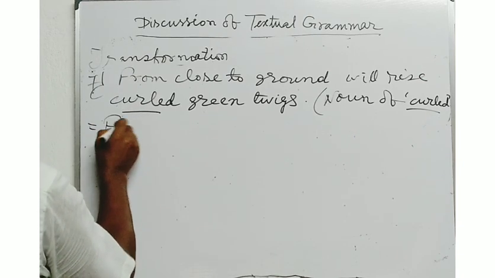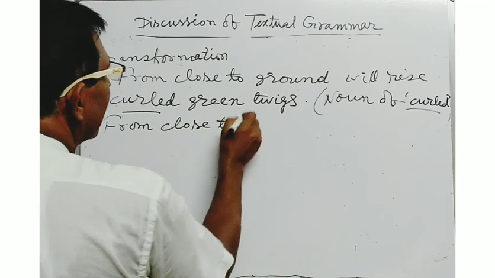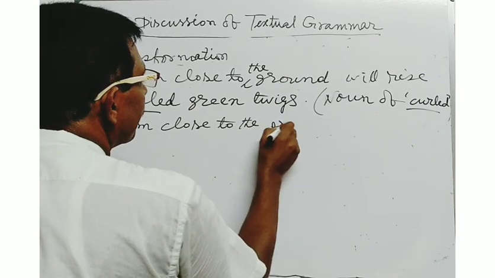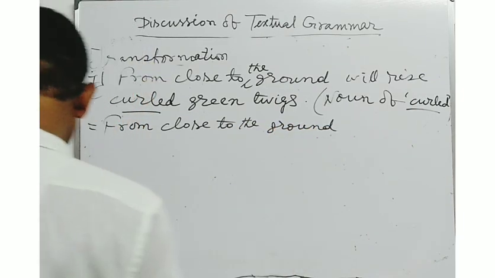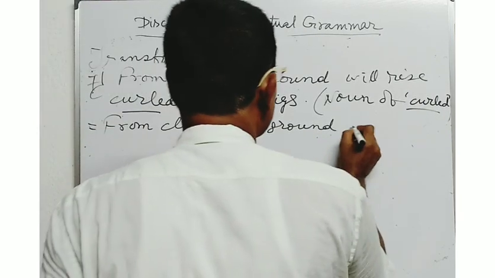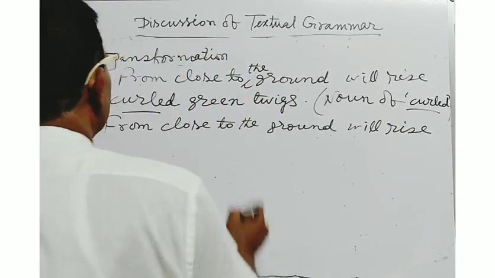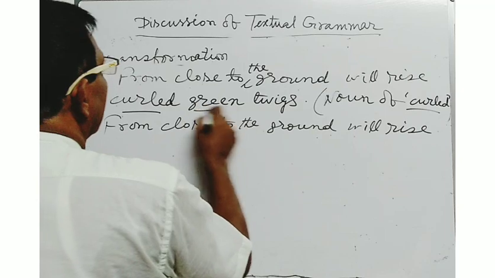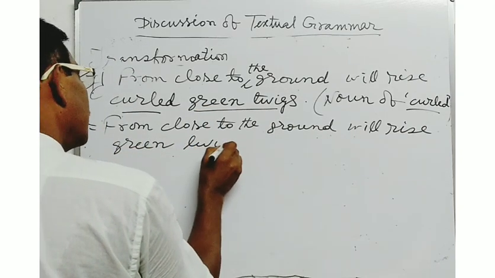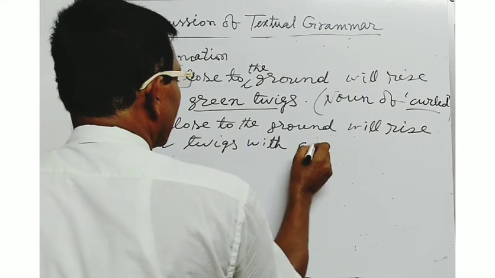You will have to write from close to the ground will rise green twigs with curls.